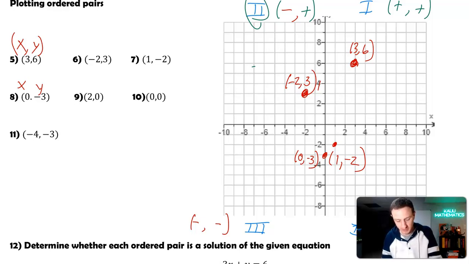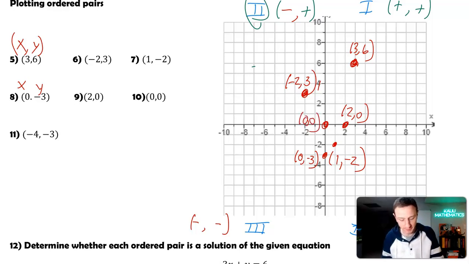2, 0. Same discussion, but this time we're going on the x-axis to 2. So I'm here, but then my y value is 0, so I'm not going up or down this time. I'm staying within the x-axis, so I'm either going left or right, but not going up or down. And in this case, I went right to 2, 0, so that'd be right here, so 2, 0. 0, 0, I already talked about this. 0, 0 is just the origin. It's right here in the middle.